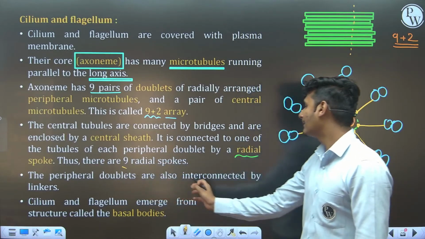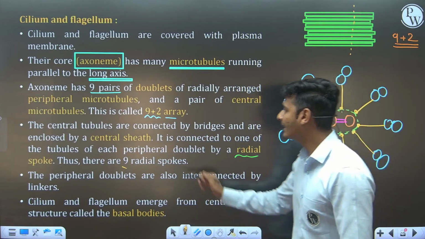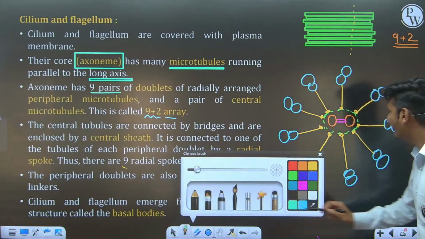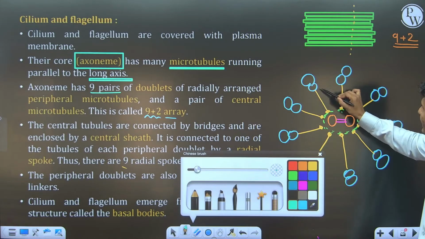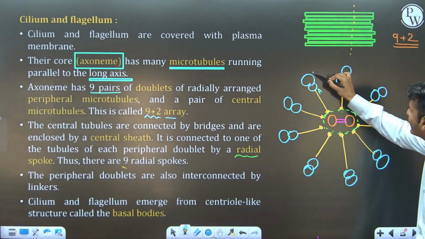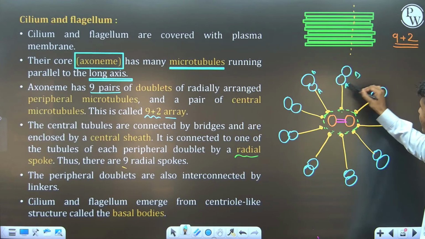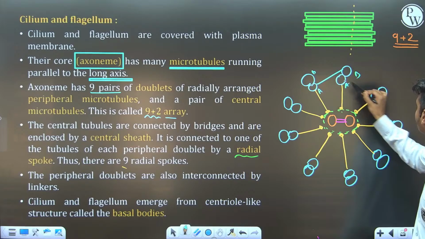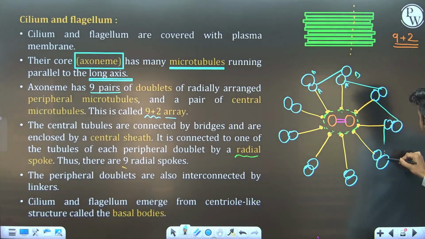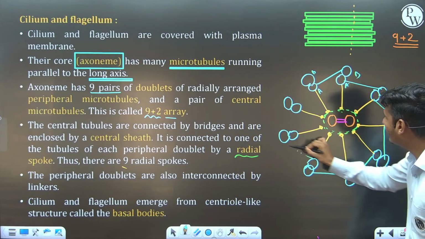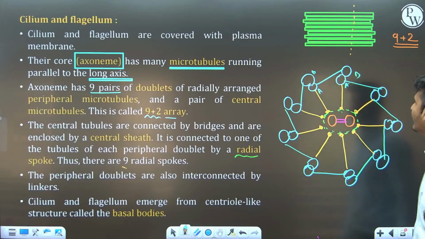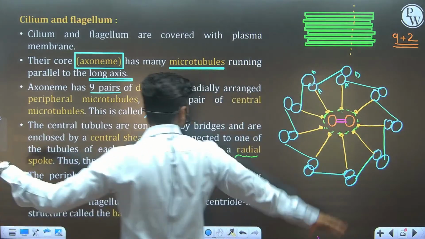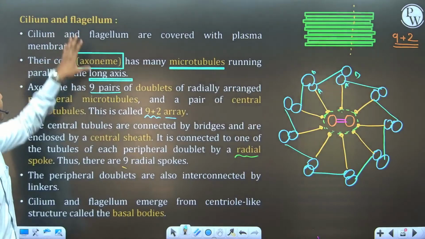And the peripheral doublets are also interconnected by linkers. For example, this is A, this is B. A is connected with B with this linker. This is a complete diagram of cilia and flagella.